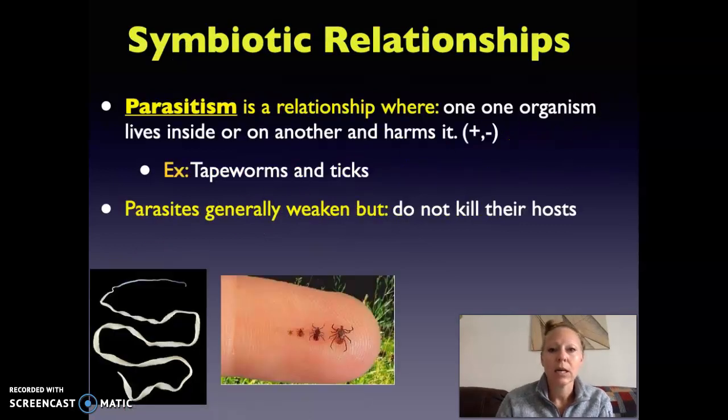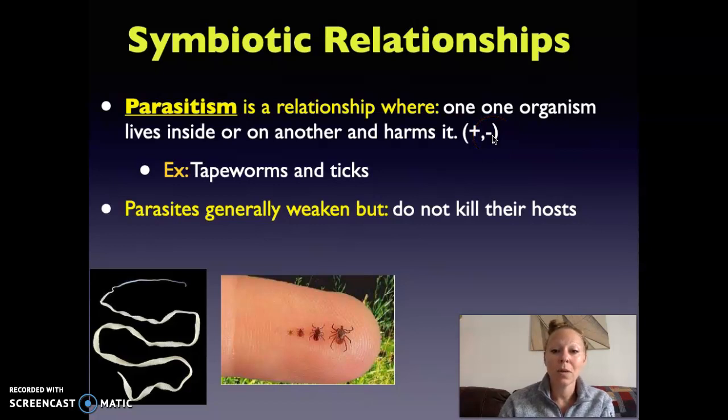The next symbiotic relationship that we're talking about is parasitism. And these are the icky things in life. We're talking about ticks and tapeworms. So parasites live in or on a host. And so notice here that we have one is affected positively. So the tick is going to live on its host, or it's going to feed on the blood of the host. So it's going to be affected positively, but the host is impacted negatively. So we use a negative sign.